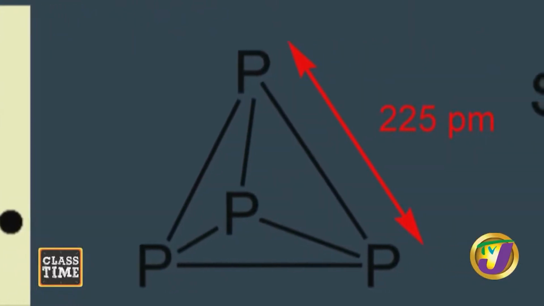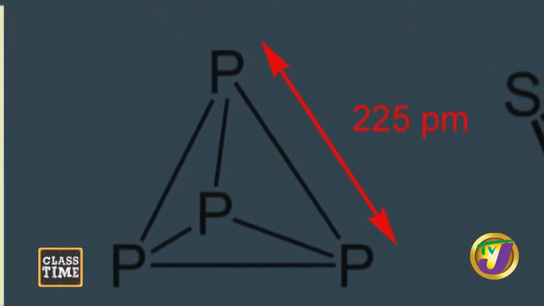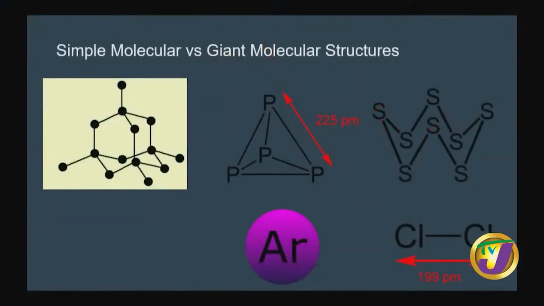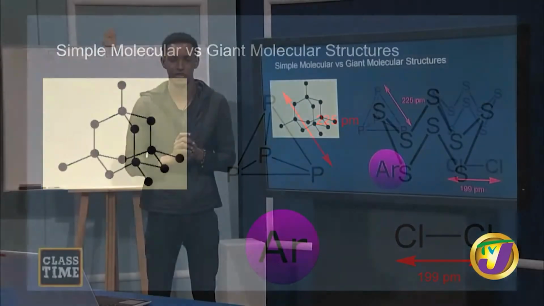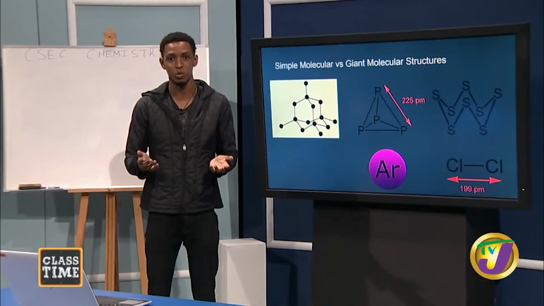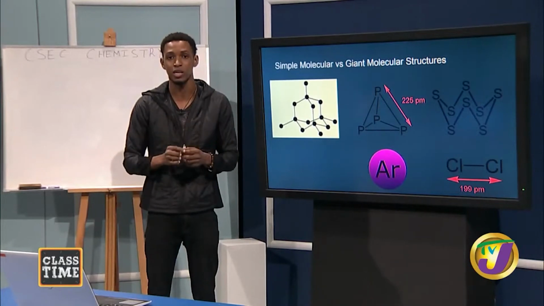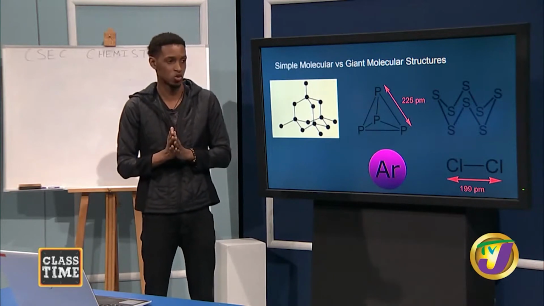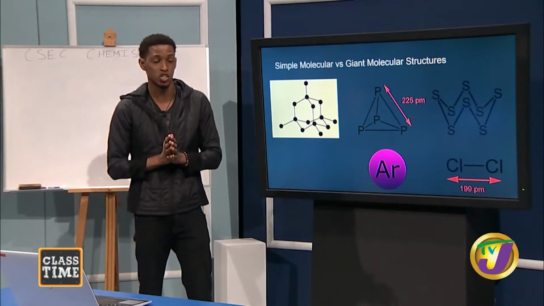Now, this is a very strange system, and it is a very dangerous substance because this is white phosphorus. You have red phosphorus and yellow phosphorus. Red phosphorus is the phosphorus you see on the tip of matches, and this is very flammable. And this is white phosphorus. White phosphorus is even more dangerous than red phosphorus in that it ignites when exposed to air. You can just have it on a table and it just explodes. You don't have to touch it or anything. It just explodes. So white phosphorus, very dangerous.